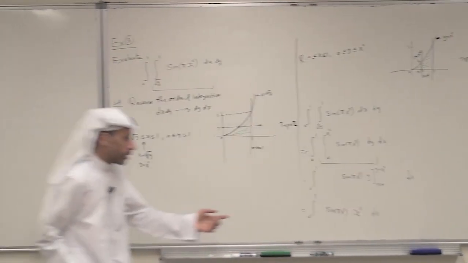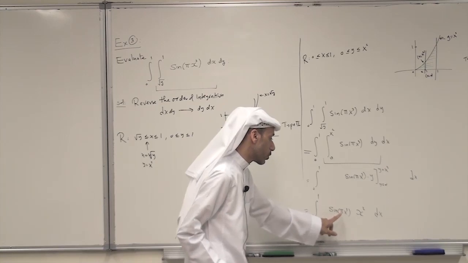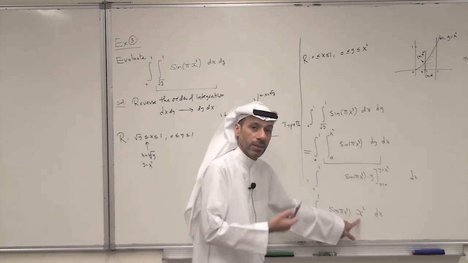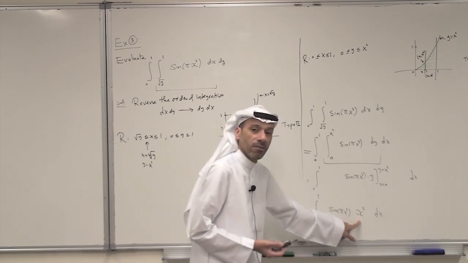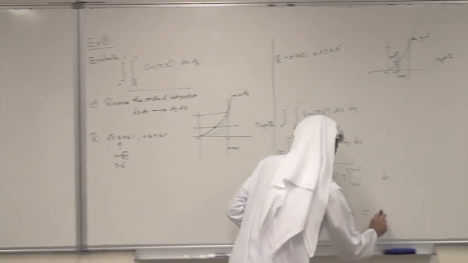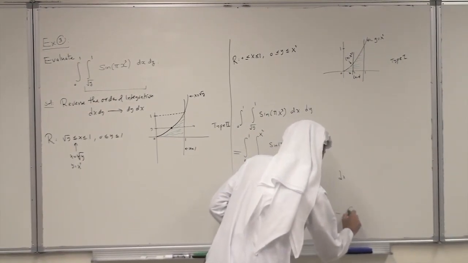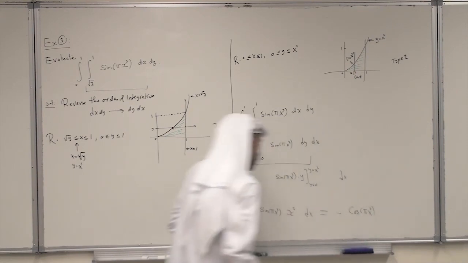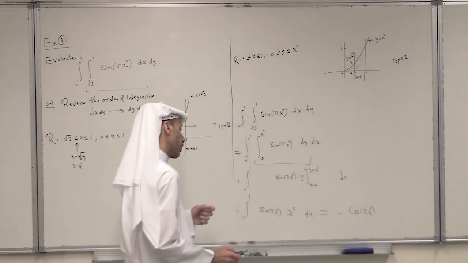Well, how to integrate this one? This is just a simple u substitution. Let u equals πx³. The derivative is x squared times 3π. A simple u substitution gives us the following. This is minus cosine of πx³ over 3π.